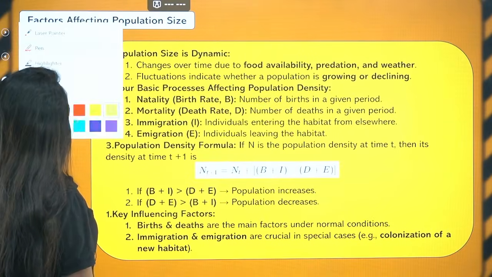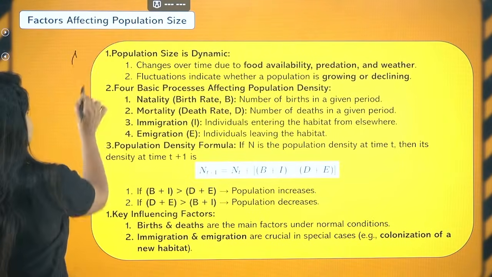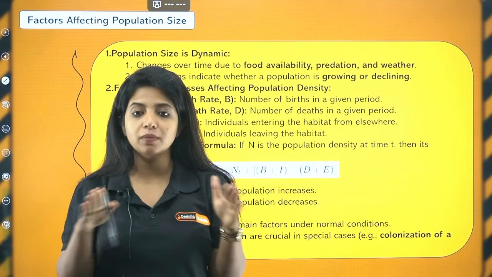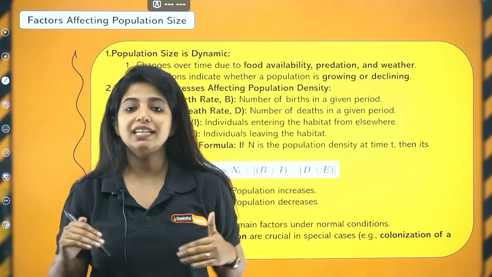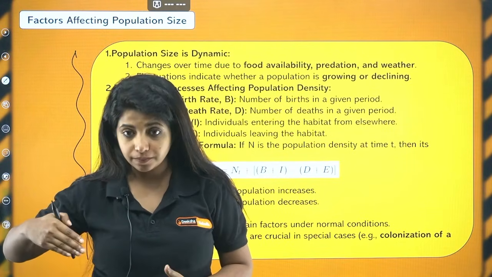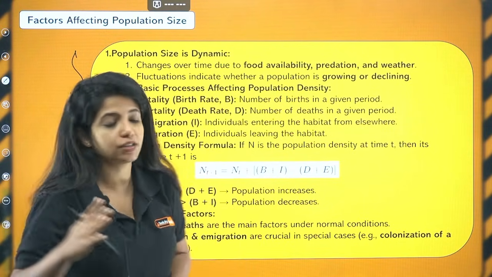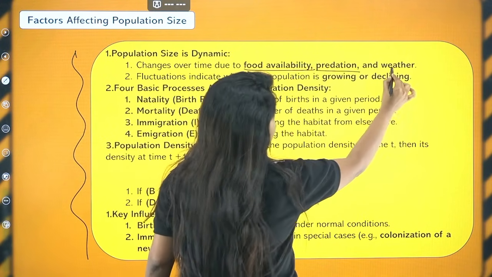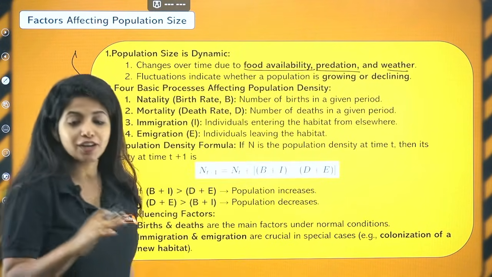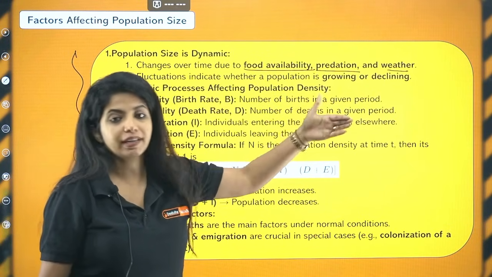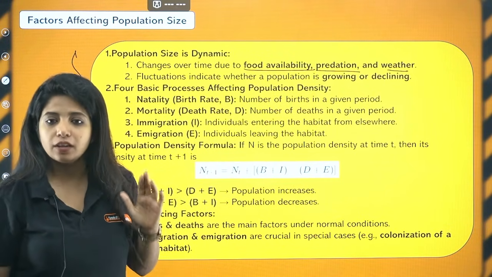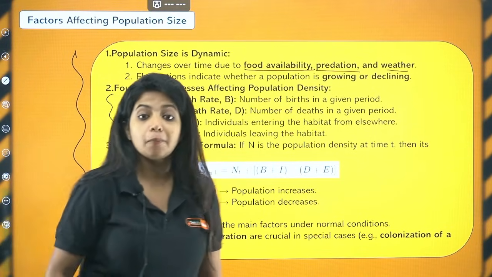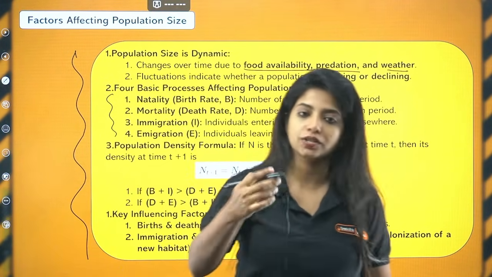Now we go ahead and talk about the factors that affect the population size. Listen, do you think the population size will remain the same all throughout? No, it is dynamic. That means it is going to change on the basis of certain factors such as availability of food, predation, weather and things like that. So either the population can be growing or it can be in the declining phase. And there are 4 major basic processes that affect the population density or the population size.